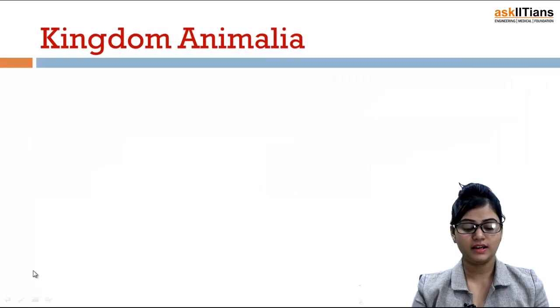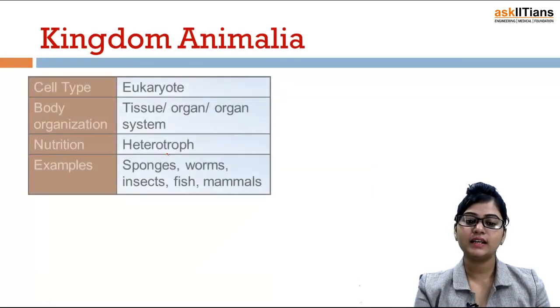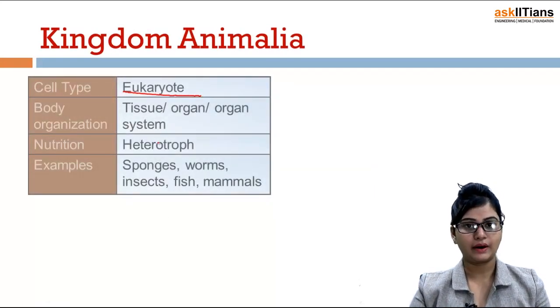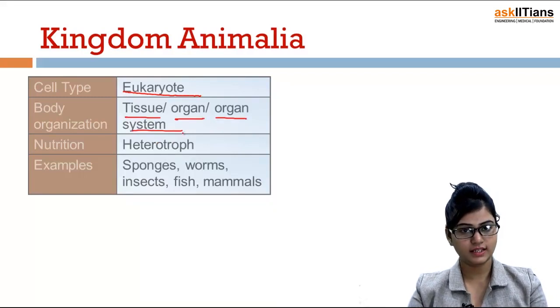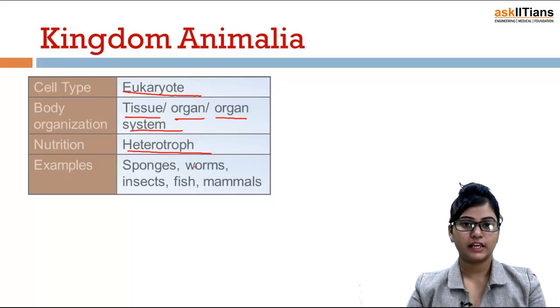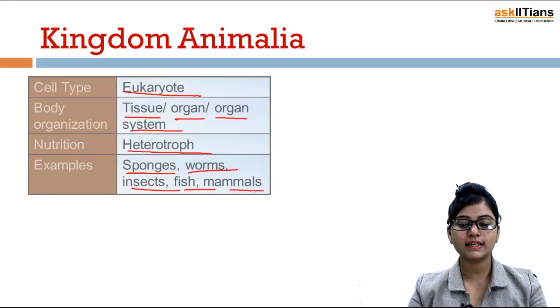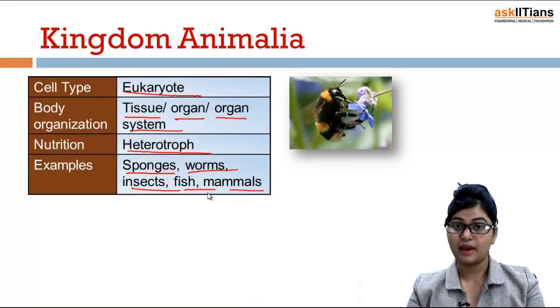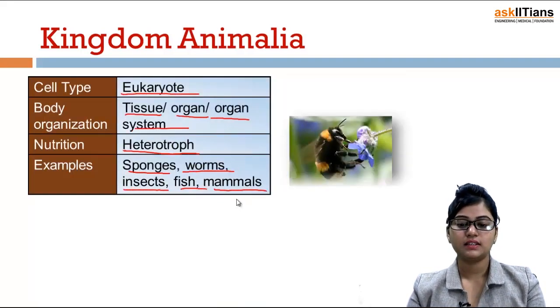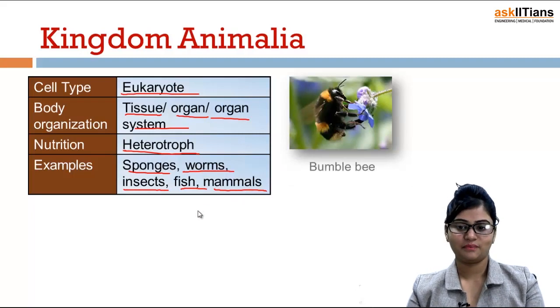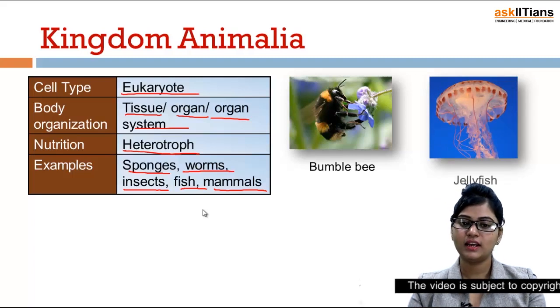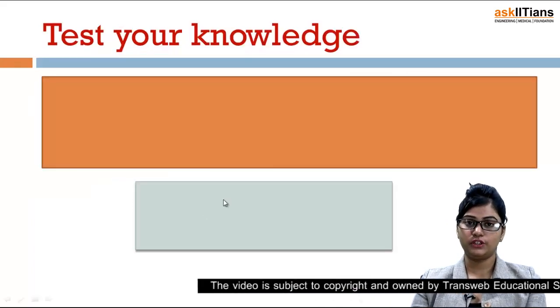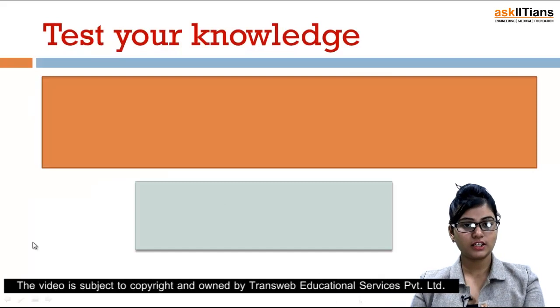Next is kingdom Animalia. Kingdom Animalia, cell type is eukaryote. Body organization, tissue, organ or organ system. Nutrition is heterotroph. Examples: sponges, worms, insects, fish and mammals. Here is the bumblebee. Here is the jellyfish.